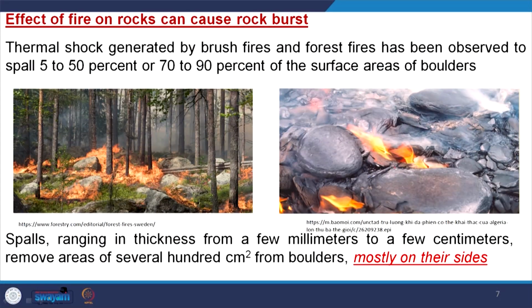Then another factor of thermal expansion and contraction is forest fire, because many square kilometers of forest are lost every year to forest fire. Thermal shock generated by bush fire and forest fire has been observed to spall 5 to 50%, even 70 to 90% of the rock surface or the boulder surface in the forest. It expands and contracts.